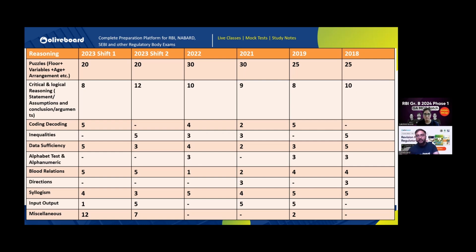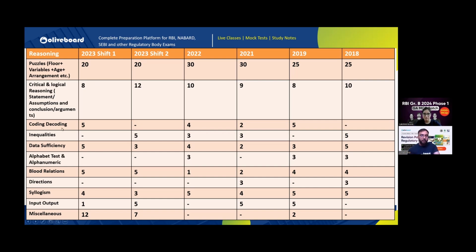Similarly, every Saturday and Sunday, you should be thinking about taking the RBI free Oliveboard test. Try to see where your rank is, your all India rank. Also look at your scores. I don't need to tell you about the quality of Oliveboard's mock tests. These are supreme in context of regulatory exams. Now I have also given you a solution for the mock test.